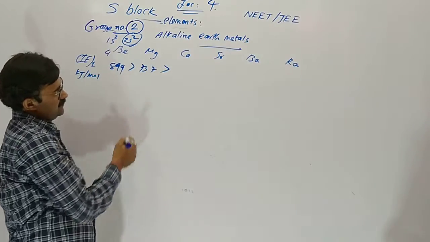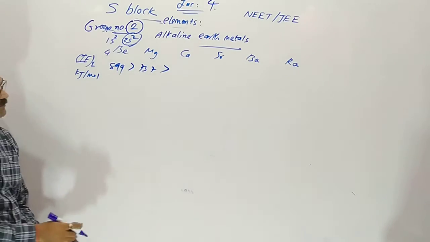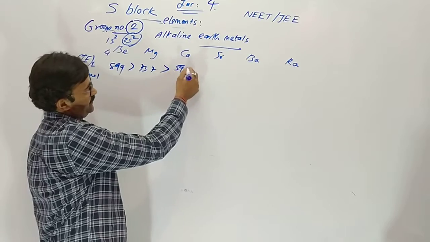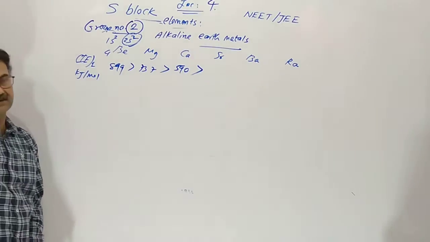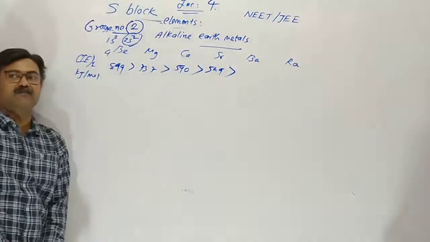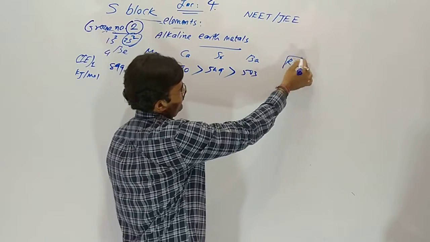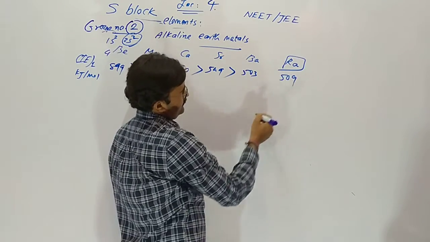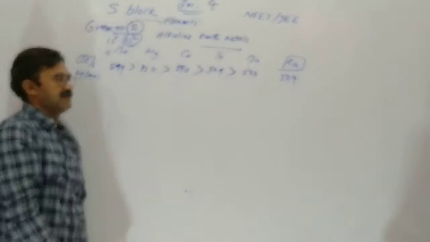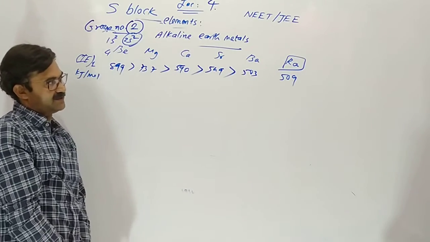You have to remember only the sequence, not the values. For better understanding, I am giving you the values: 590, no need to remember values. In strontium 549, in the case of barium 503, but here radium is radioactive and the outermost shell is complete with 2 electrons, and due to the inert pair effect it slightly increases.